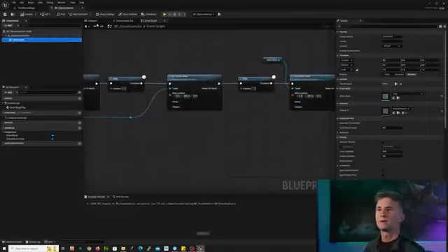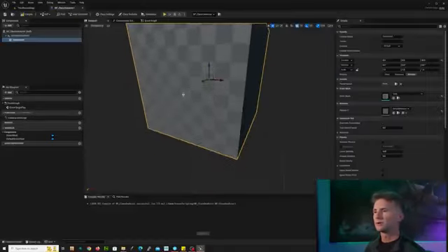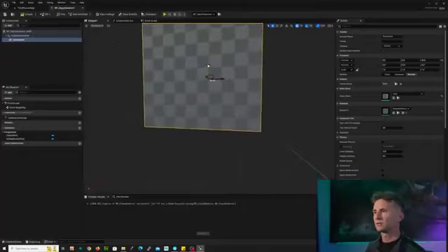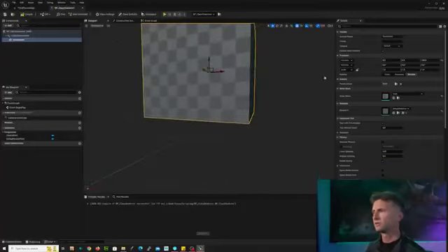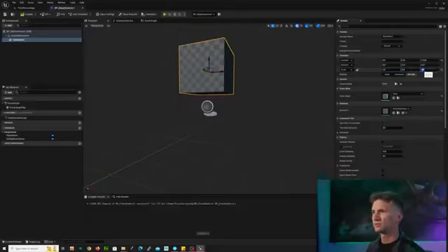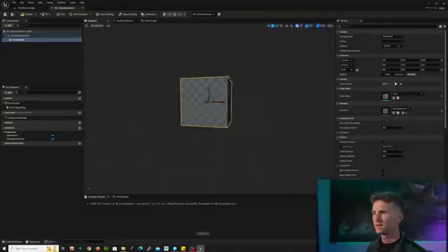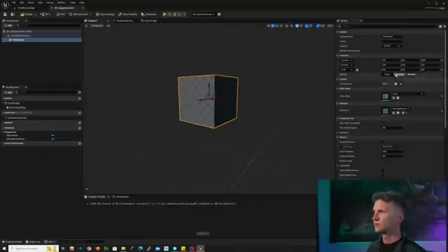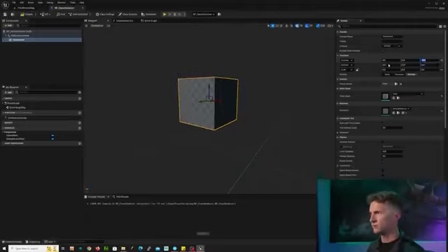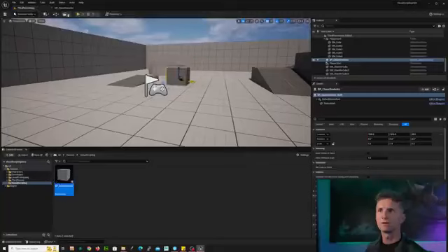Okay, let's make another change in here. I'm just going to move this up because it's driving me nuts to see it going through the floor. So we'll move it up. I'm also going to scale this down a little bit. I'll scale this in half so it's not so massive. I do that by selecting the cube static mesh, and then I can just change the attributes over here, 0.5, 0.5 for scale, and I can move it down probably 25, or move it by 25. I think that will be sitting on the ground. We'll see. Compile, save, and then we run.